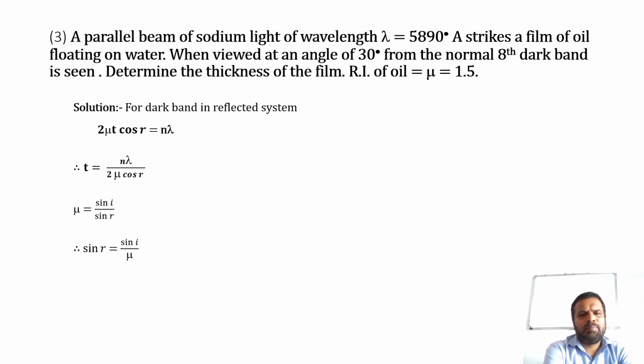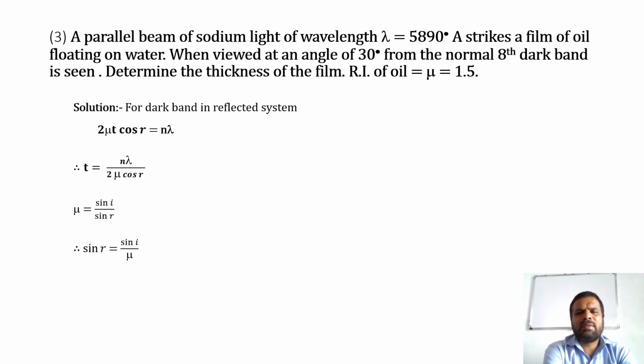Problem number 3. A parallel beam of sodium light of wavelength lambda is equal to 5890 degree angstrom strikes a film of oil floating on water. When viewed at an angle of 30 degree from the normal, eighth dark band is seen.